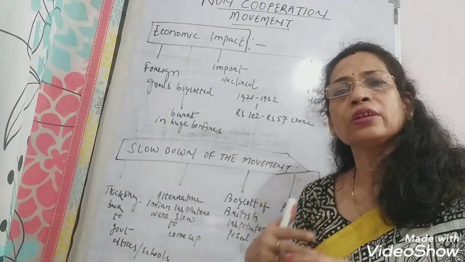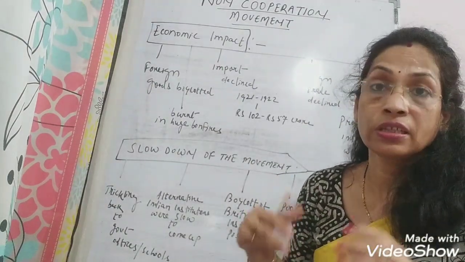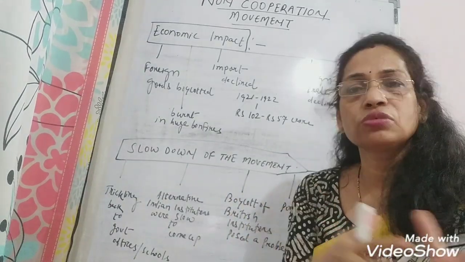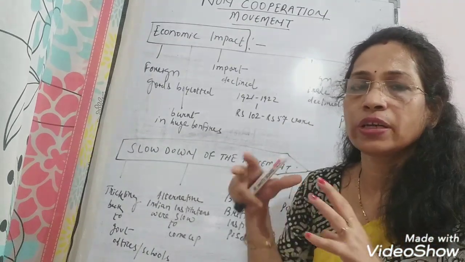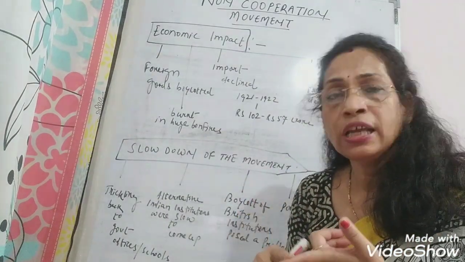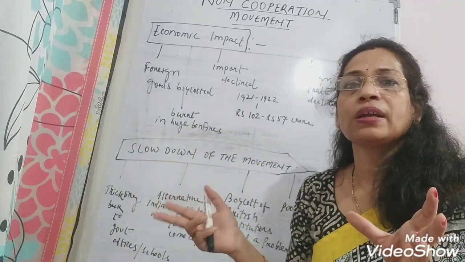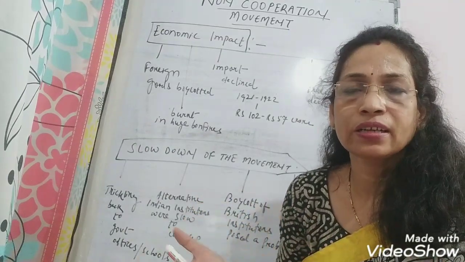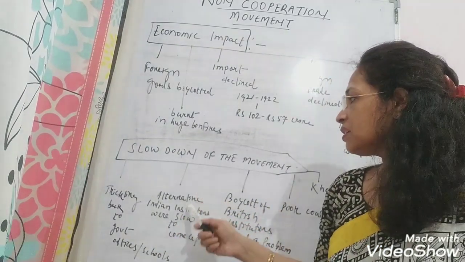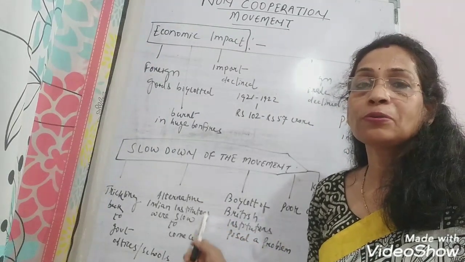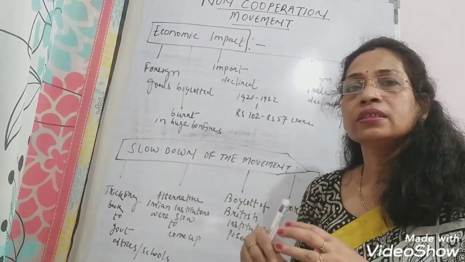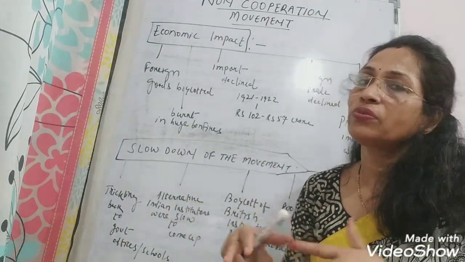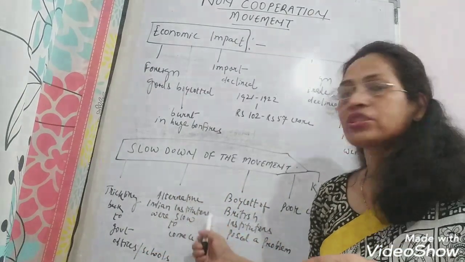For a long time, they could not boycott the British institutions. Like the students who were going to British schools, if they boycotted the British schools, they needed Indian schools. Those who were working under the British government, if they had to leave for the sake of the movement, needed alternative jobs. And alternative Indian institutions were slow to come. It was not easy that schools, colleges, offices could suddenly be built up, and that too without resources. So it was taking time.